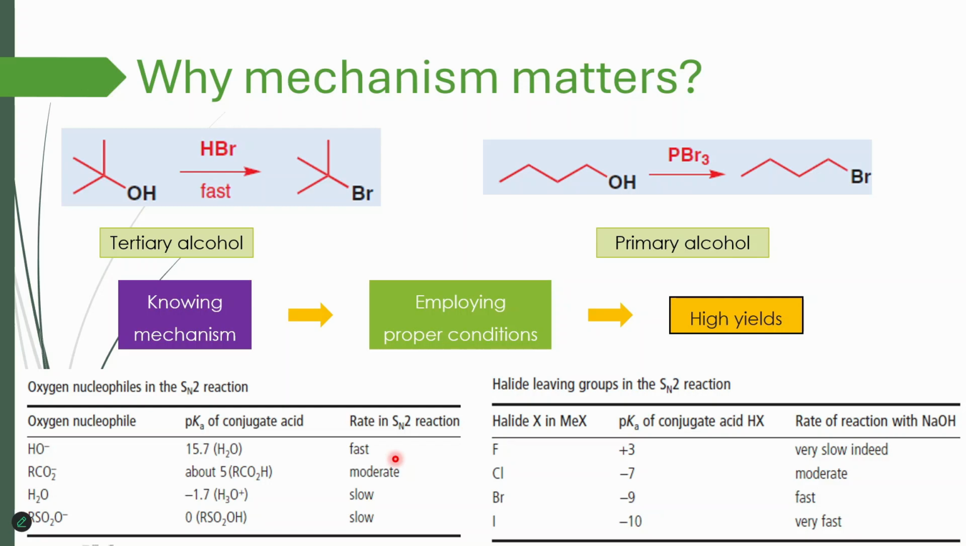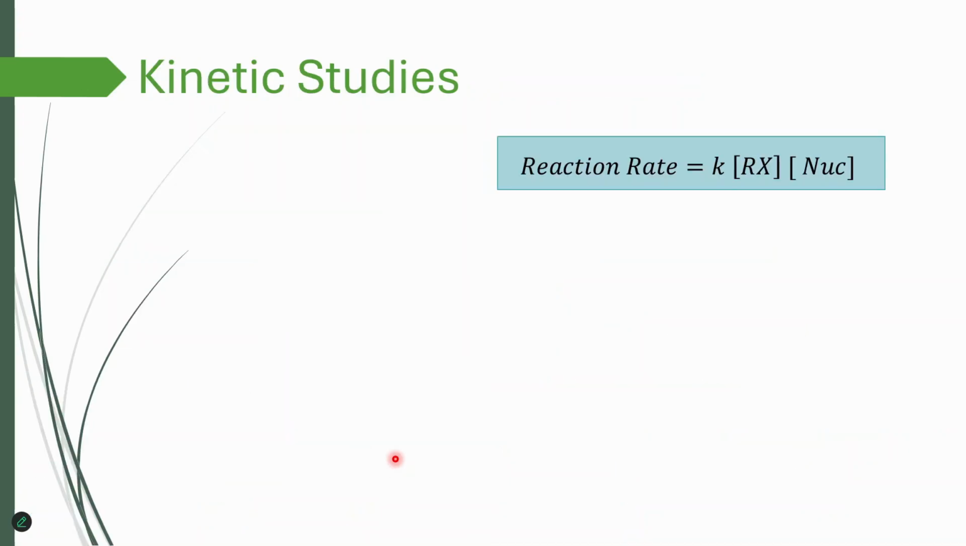So that's the reason why we are learning mechanisms. So let's go back to the SN2 reaction. One of the most important tools we use to find out the mechanism for any reaction is to conduct kinetic studies. Conducting kinetic studies for substitution reactions, specifically SN2 type, we find that the reaction rate depends on both halide and nucleophile. This is supported by kinetic studies. So we say kinetic evidence suggests that reaction rate depends on both halide and nucleophile.